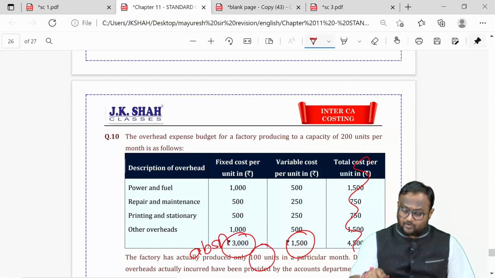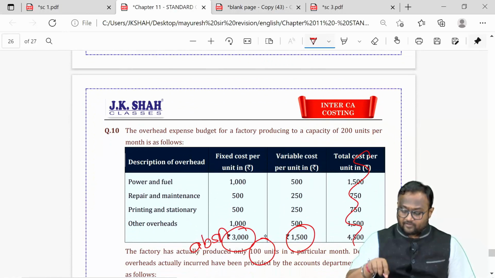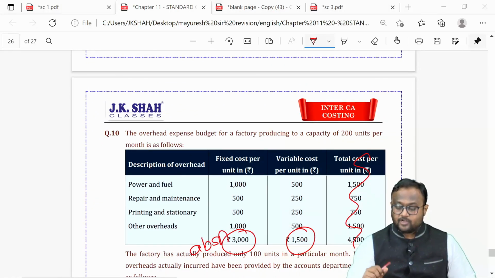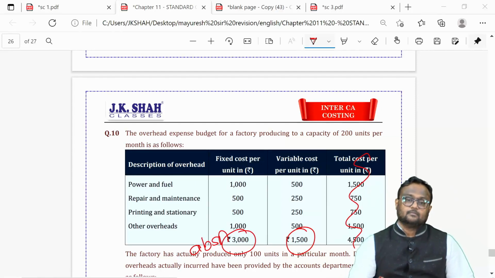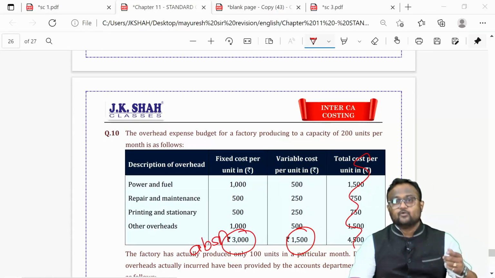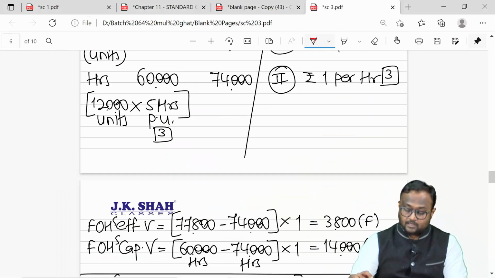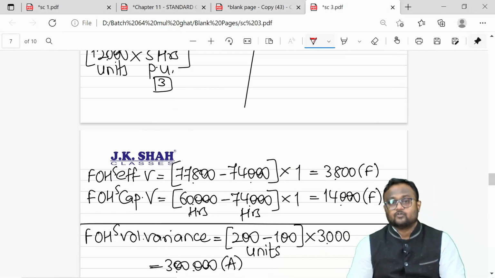We actually produced 100. So my volume variance was negative, or rather volume variance was adverse. 200 units I thought of, 100 units I produced. So 100 units I couldn't produce, so I couldn't recover 3 lakhs. That was my volume variance in case of the next question, question number 10.